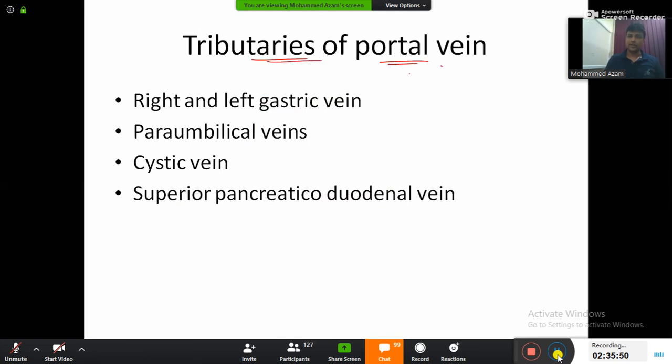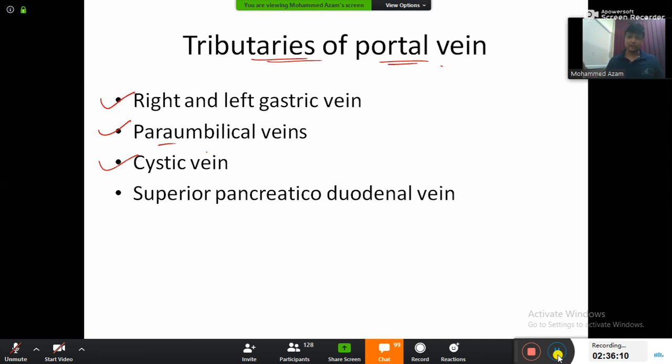The tributaries of the portal vein include the right and left gastric veins, the cystic vein from the gallbladder, and the para-umbilical veins. Para means surrounding the umbilicus, so there will be para-umbilical veins. And finally, the superior pancreaticoduodenal vein.